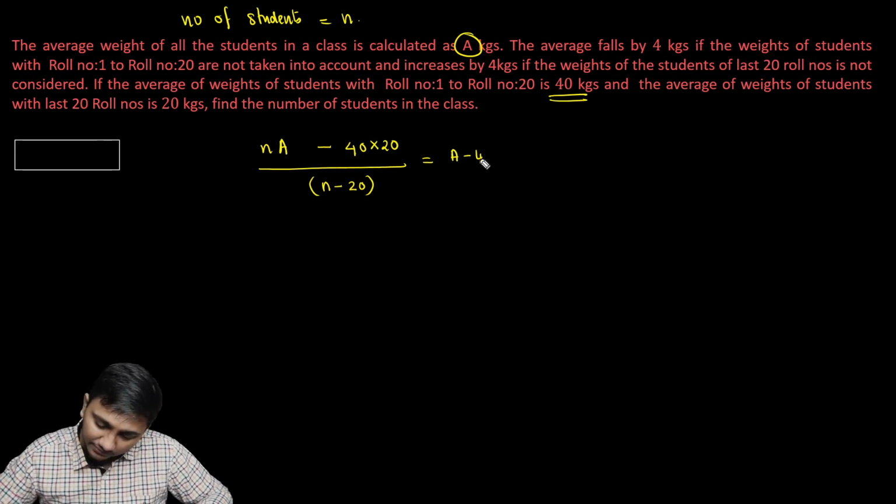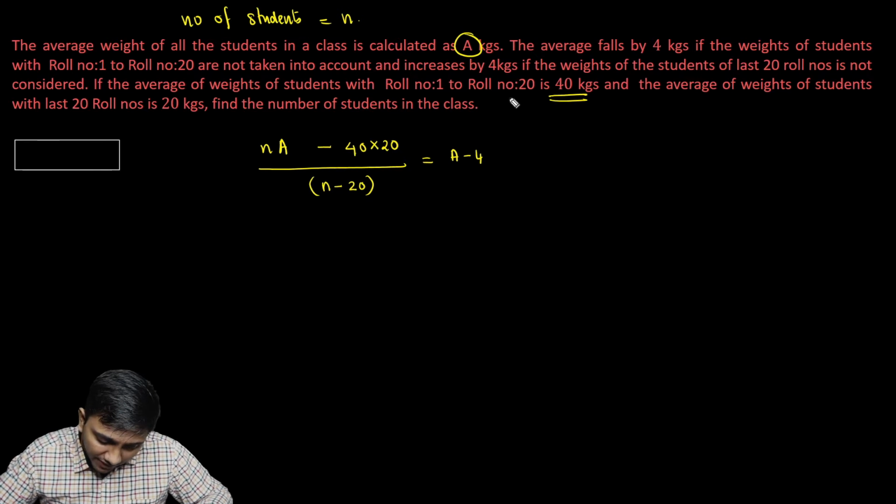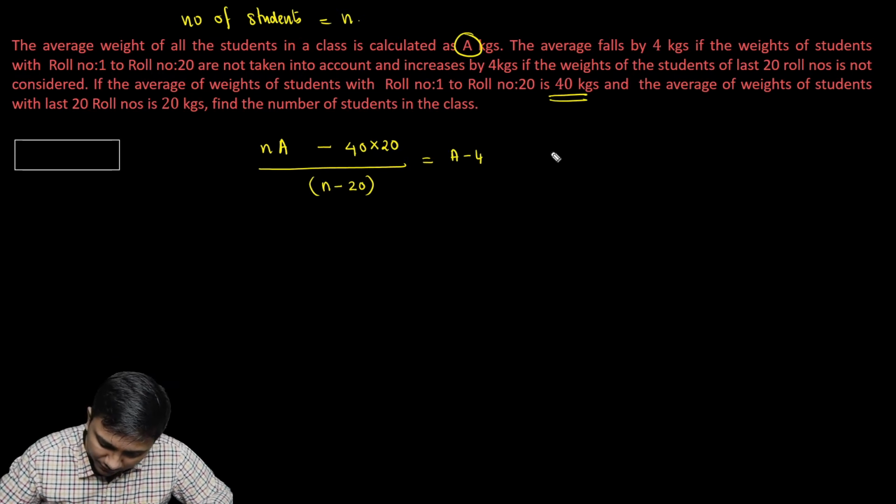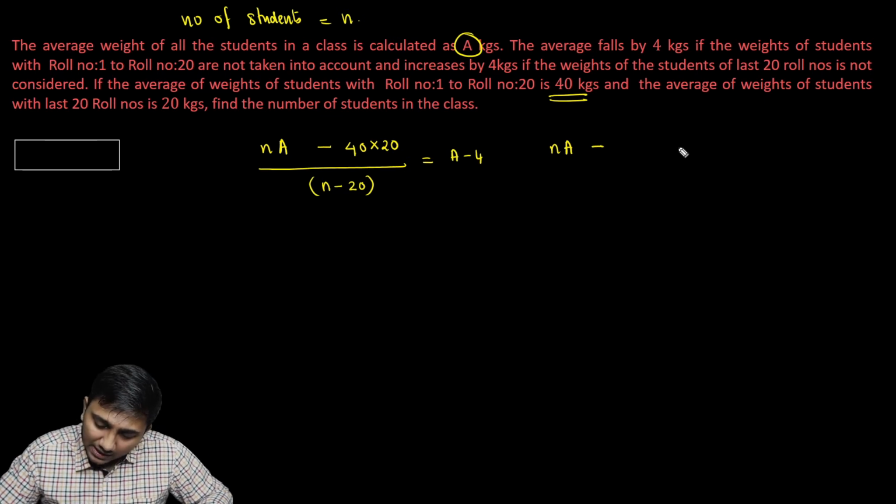Let's look at the next case. The next case is when the last 20 were removed, the average increased by 4 kg. So when I put a similar expression for this, it will become nA minus the total of the last 20.